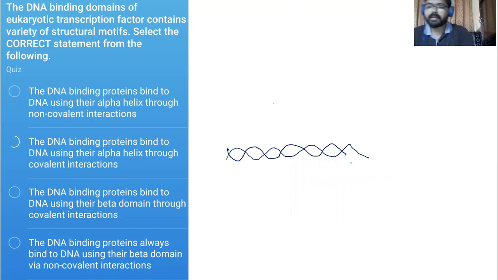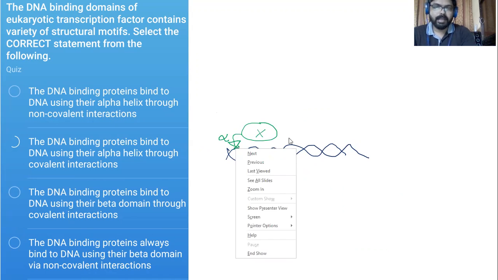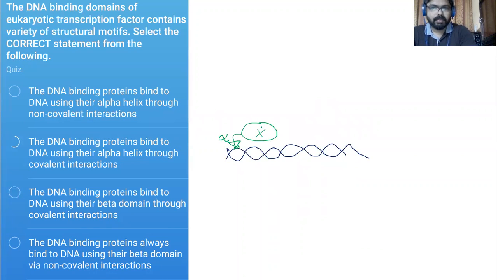This protein has a specific domain that interacts with DNA. I can call this domain the alpha helix. This alpha helix domain is interacting with the DNA. So it's not the beta or some other domains or motifs interacting. It is the alpha helix interacting with the DNA.